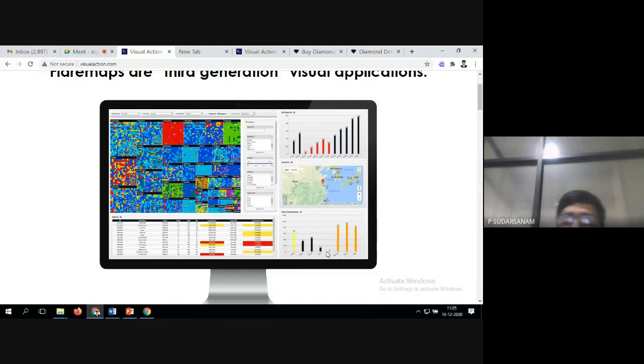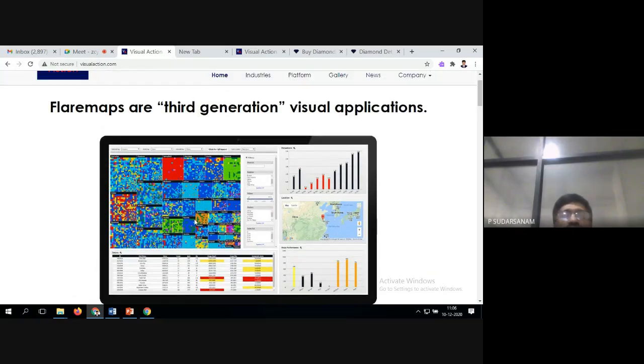Like in an Excel sheet, how we display, for example, results I want to display for this academic year. So first year, second year, third year. So I can show how much percentage, first semester, second semester. So similarly here also, they have taken the flare maps, third generation applications.